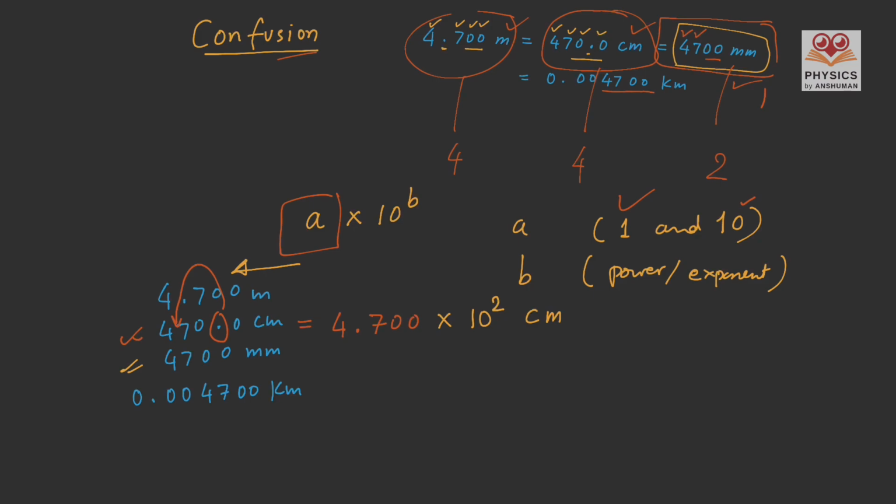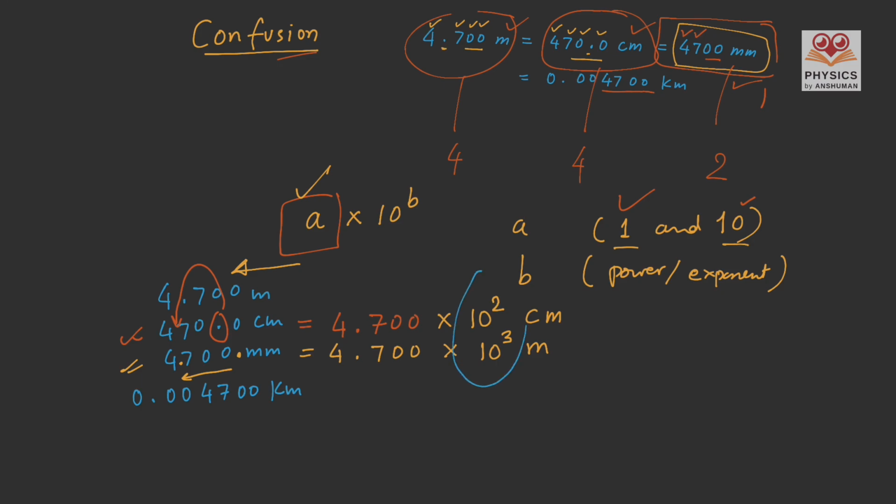In the third example, 4,700 millimeter can be written in the same way as 4.700, because we have to choose A between 1 and 10. Then it is multiplied by 10 to the power B. Here we move the decimal 3 digits to the left. So the decimal is somewhere here, and we moved it and put it somewhere here. So we have actually moved the decimal 3 digits to the left. So we will put our exponent as 3 and we will write the same unit.